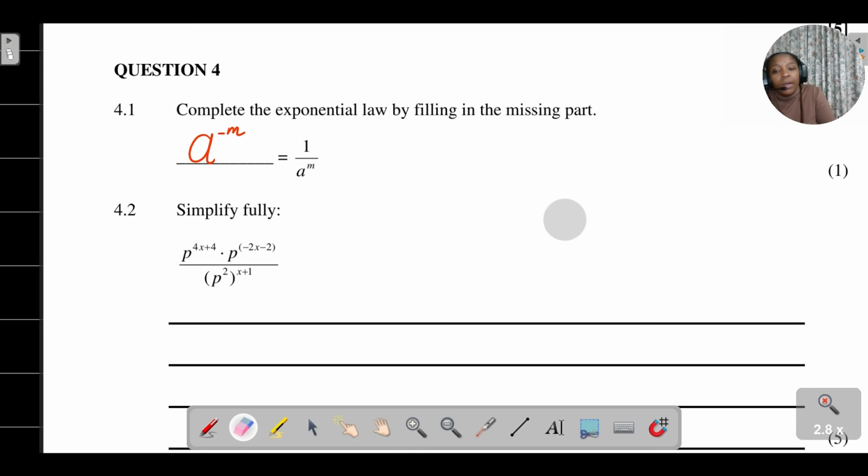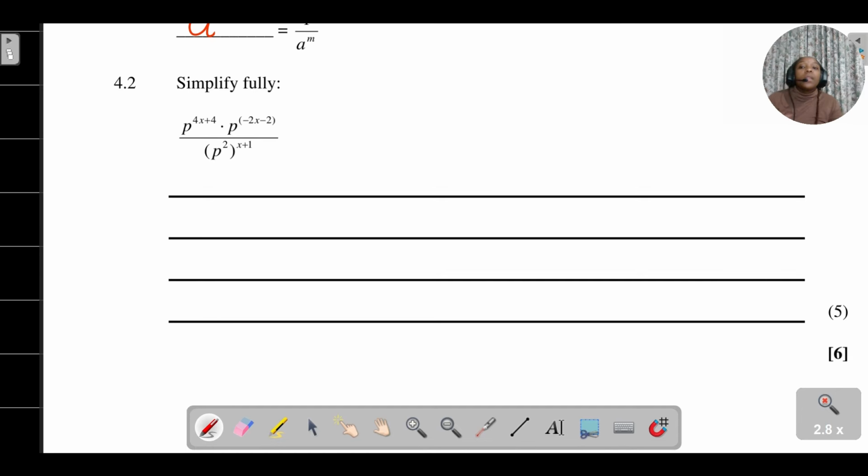Okay, cool. Now, let's look at question 4.2. Simplify fully. With question 4.2, you have to know your exponential laws to be able to simplify this expression fully.